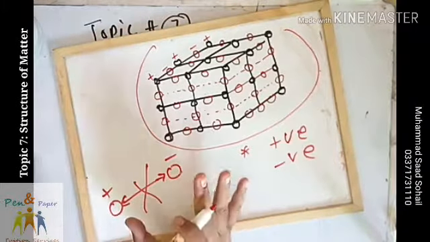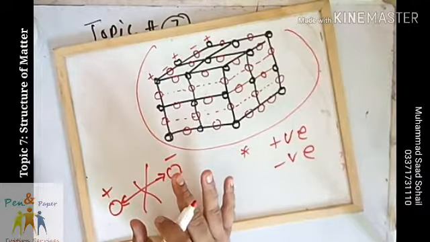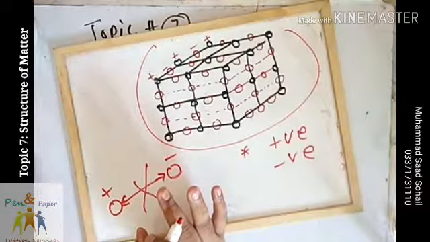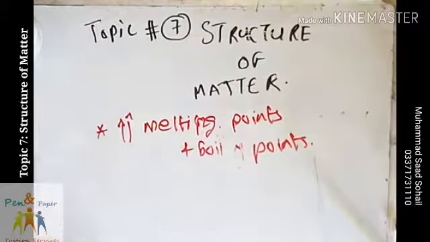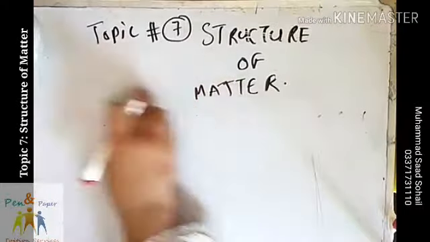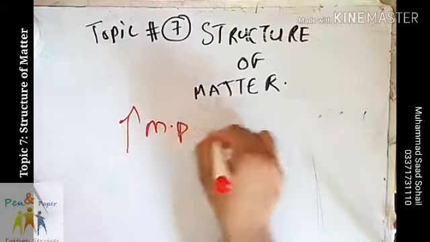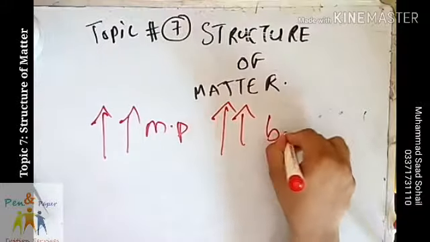Now, due to their high melting point and boiling point, ionic compounds are usually found as solids at room temperature and pressure. Again, if I repeat this point, why do ionic compounds have very high melting points and very high boiling points?